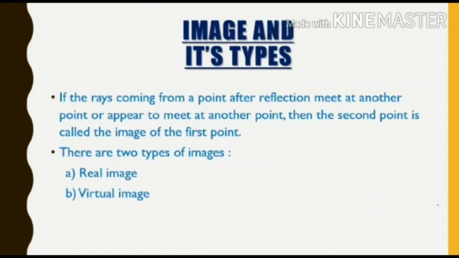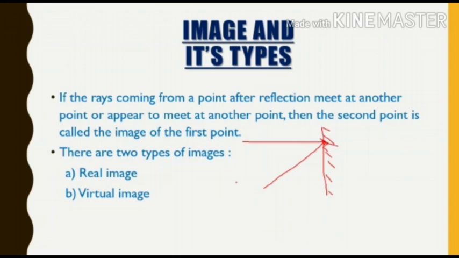Let's move to image and its types. So what is image? If the rays coming from a point after reflection meet at another point or appear to meet at another point, then the second point is called the image of the first point. Let this be our mirror, and this is the non-reflecting side of that mirror. Let this be a reflecting surface, and this is the light ray coming from an infinite point and gets incident at this point, gets reflected in this direction.